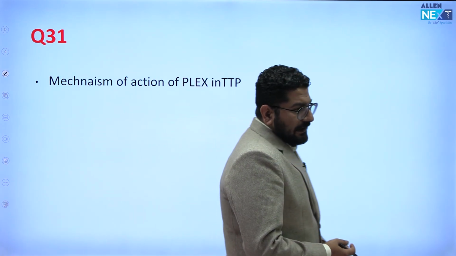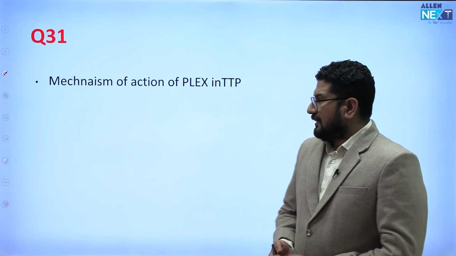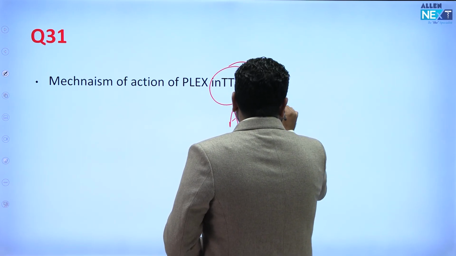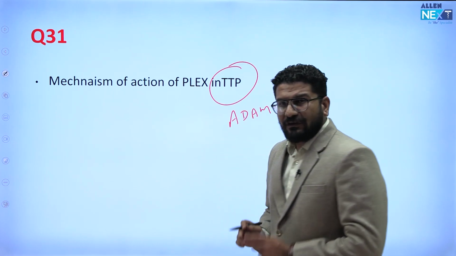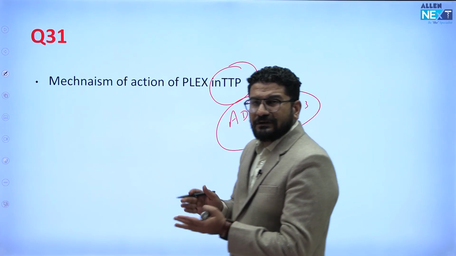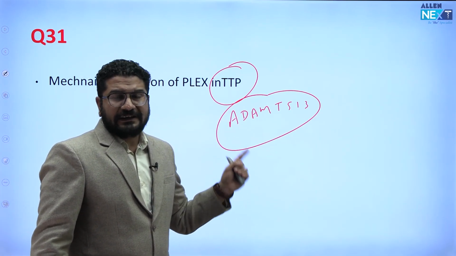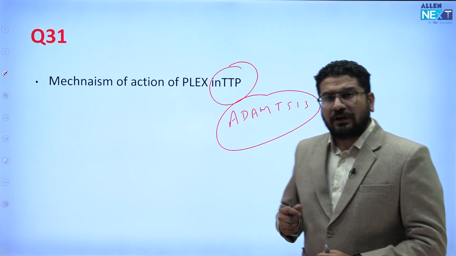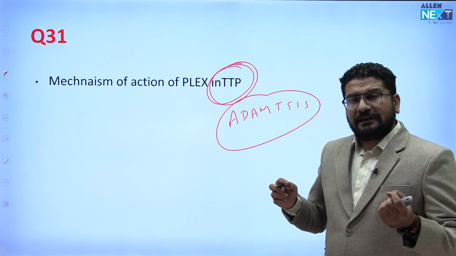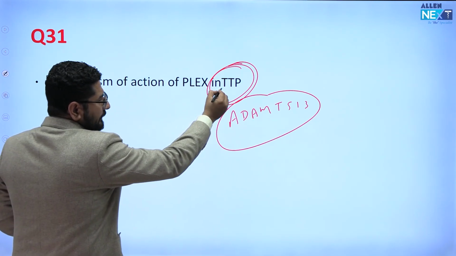Then this was a question: what is the mechanism of action of plasma exchange in thrombotic thrombocytopenic purpura? Understand this, TTP is a condition which is due to ADAMTS13 mutation. There is antibody production against this. We need ADAMTS13 so that von Willebrand factor can be cleaved into pieces and act. If this is mutated, or if we have antibodies against this, then von Willebrand factor will not work, right? When von Willebrand factor is not working, there will be defective primary hemostasis. So this is TTP, thrombotic thrombocytopenic purpura.